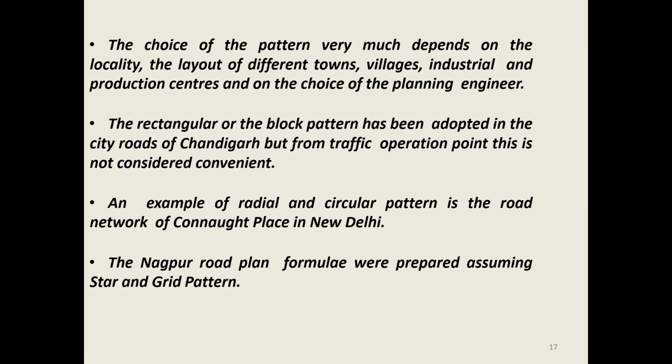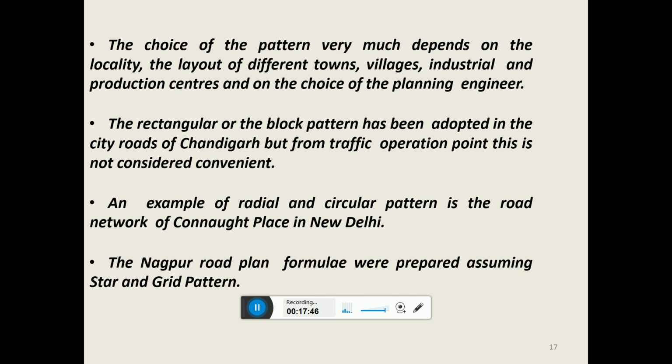So how these roads are selected, how the roads are planned, depends on the choice of the pattern, very much on the locality, layout of the different towns, villages, industrial and production centers, and on the choice of the planning engineer.